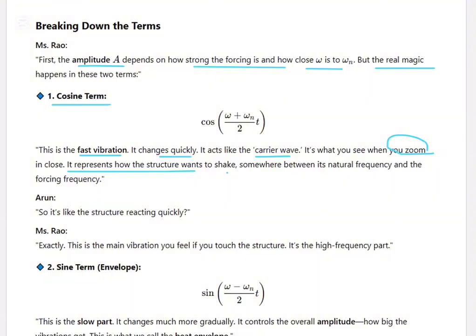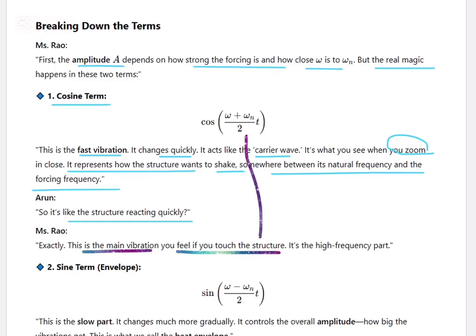It represents how the structure wants to shake, somewhere between its natural frequency and forcing frequency. So it's like the structure reacting quickly. Yes, this is the main vibration you feel when you touch the structure. It's the high frequency part.